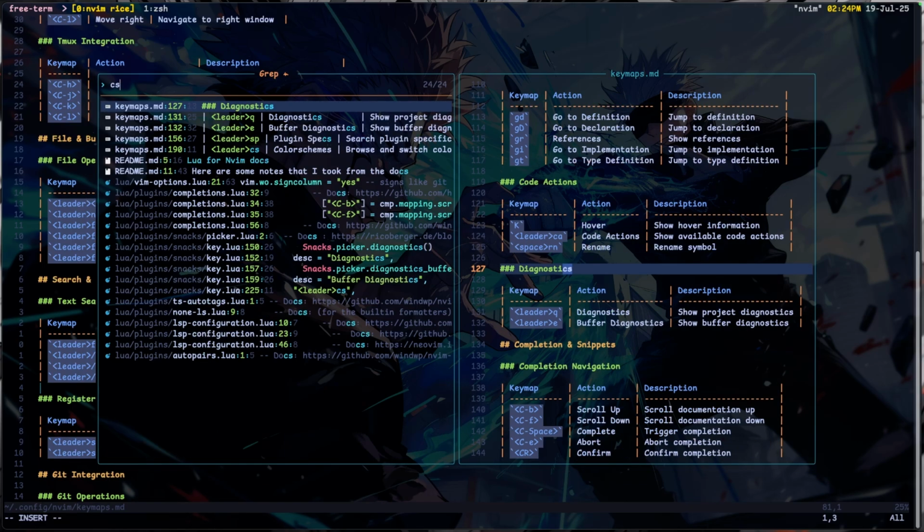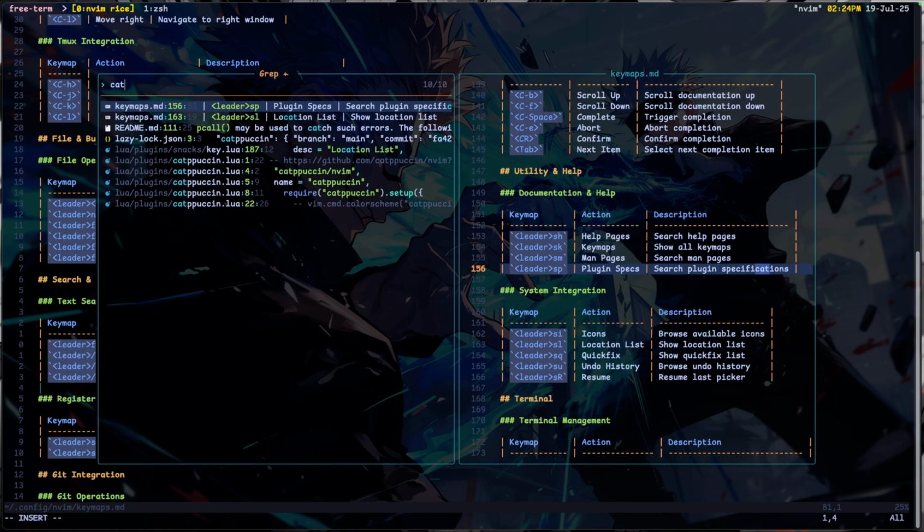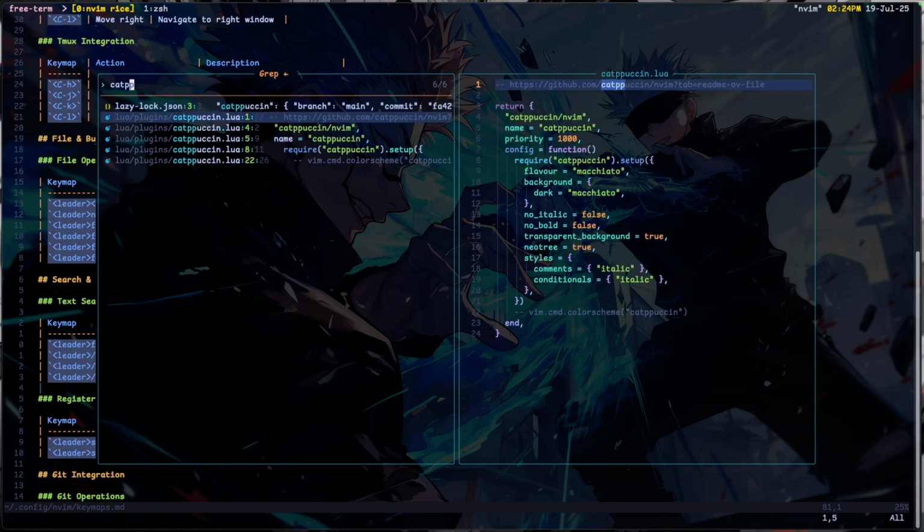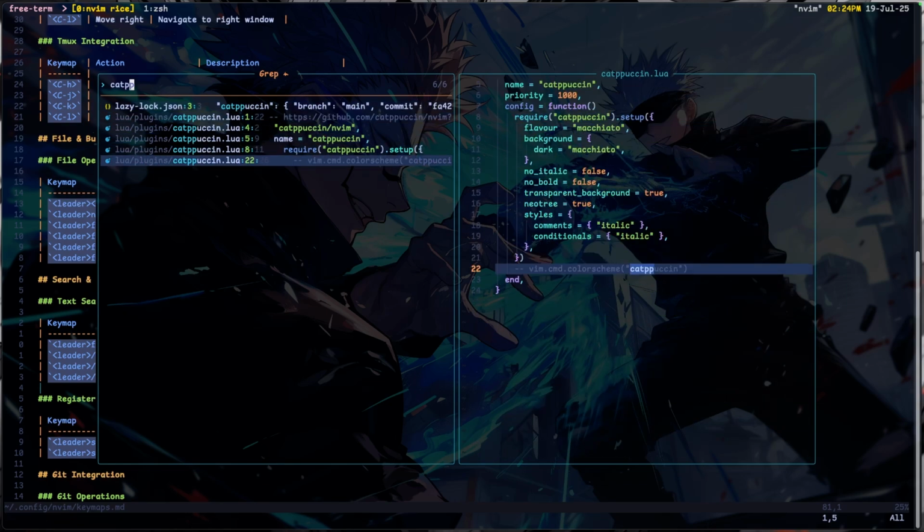So let's say I have cat pushing somewhere. I don't know how to spell cat pushing. It shows me all the places that have cat pushing mapped to it.